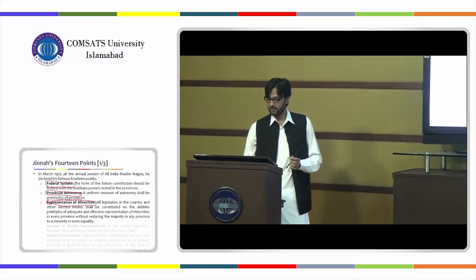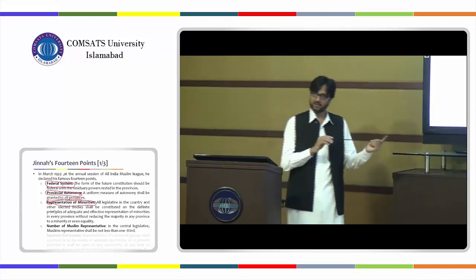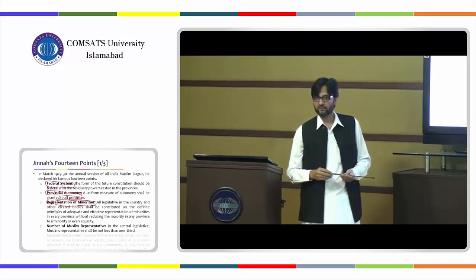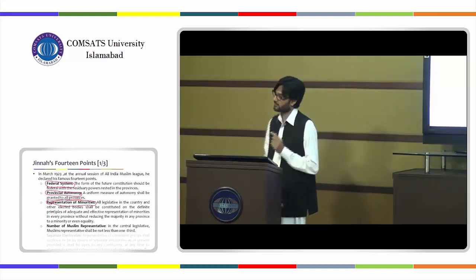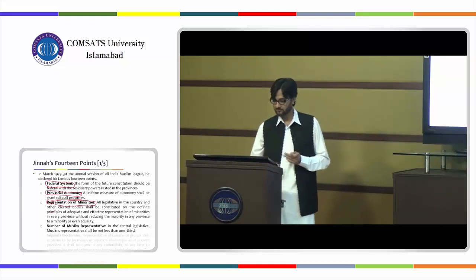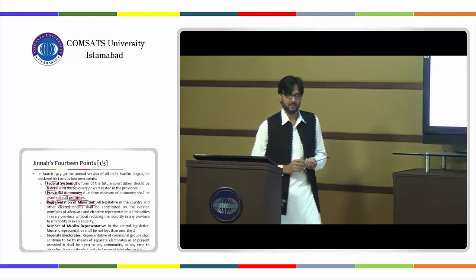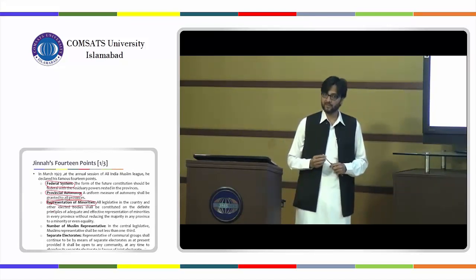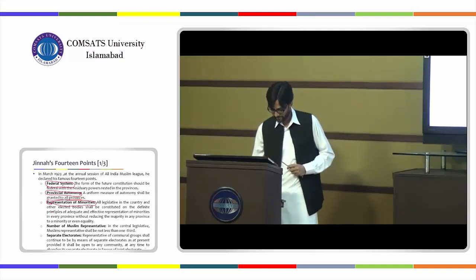The Muslim representatives in the central legislature shall be not less than 1/3. Like they were asking for 25%, the Congress or the Nehru report, and now the Muslim League is asking for 33%. So not less than 1/3 at the center, right? Separate electorate, they were not in favor of giving it up. The 14 points of Qaid-e-Azam were again asking for the continuation of the separate electorate in the future constitution of India, right?